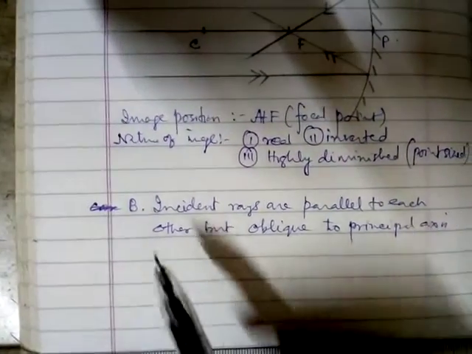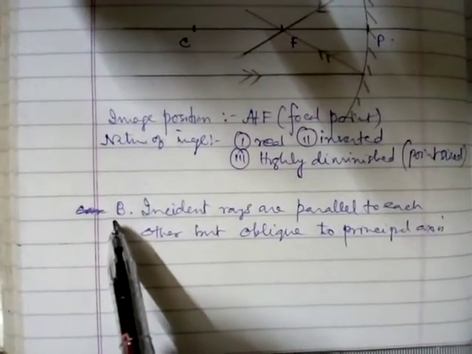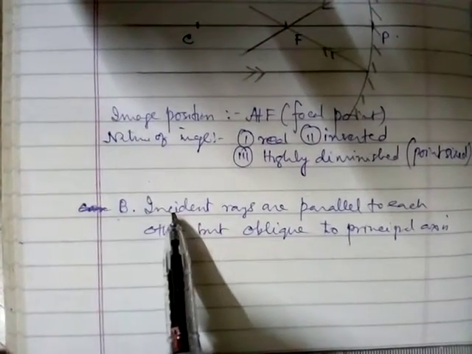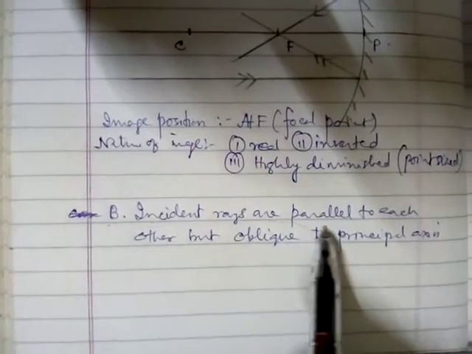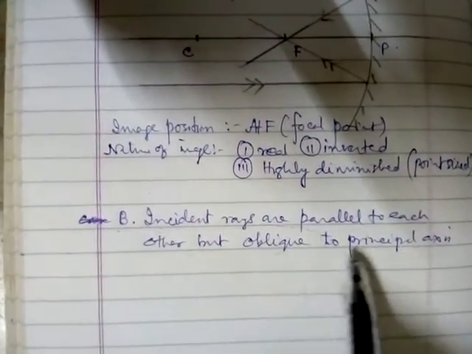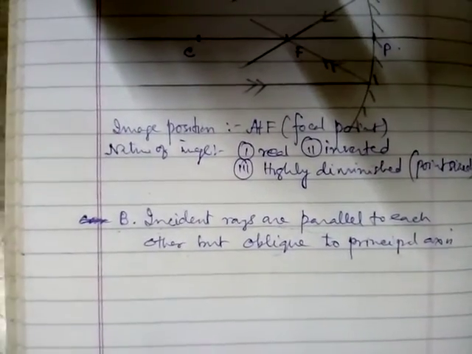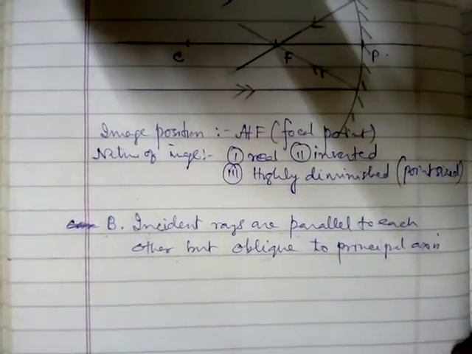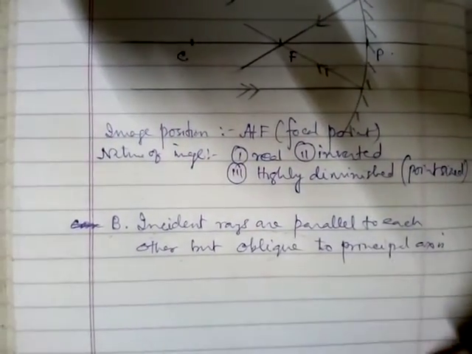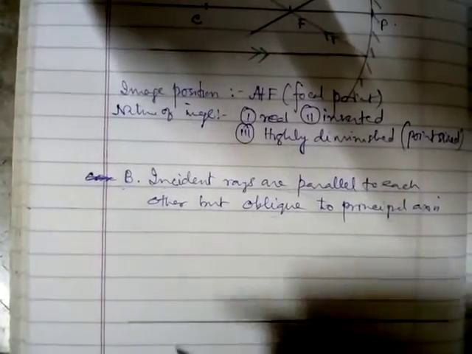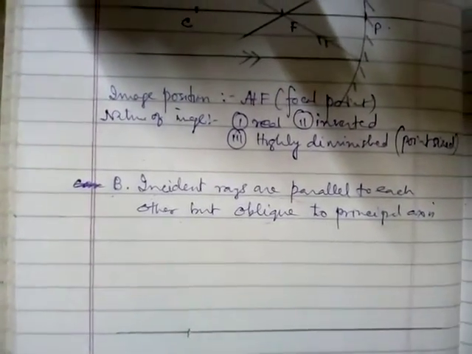Now case 1 B: incident means the object is at infinity. Now the incident rays are parallel to each other but oblique to the principal axis. Now I have to draw again the principal axis, and the same method you have to draw C. You have to mark C.